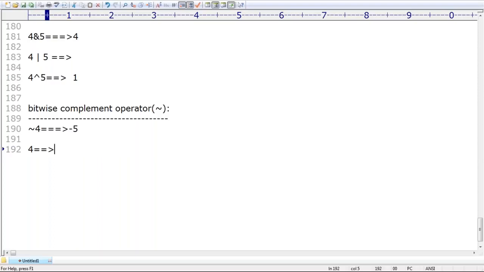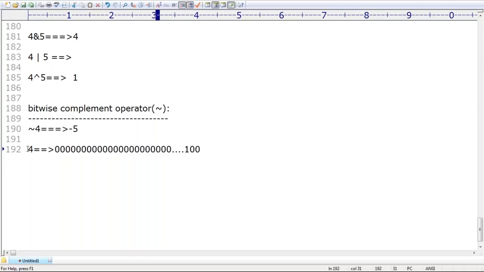Memory level knowledge is required. Assume that 4, how is it going to be represented internally? Sir, 0 0 0 1 0 0, because internally it is a 32-bit or 64-bit representation. Any int value has some memory level representation. Assume a 32-bit representation, that's all. This is about dot dot dot 100. I'm providing just an idea, not the internal answer, because in Python you are not required to be aware of all these loopholes.